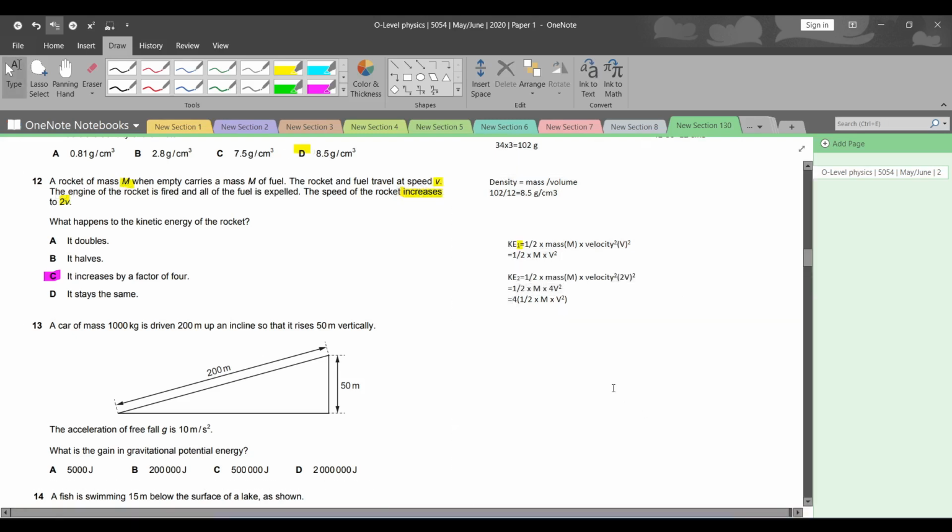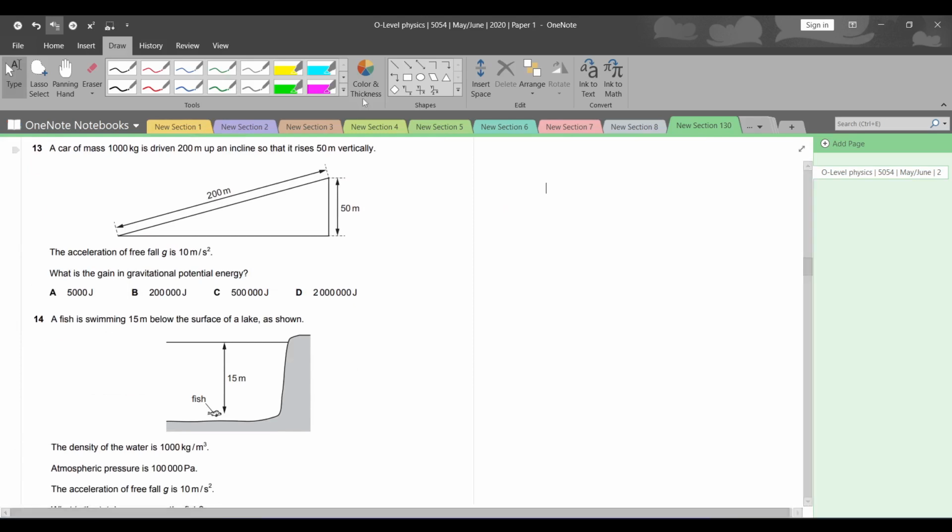2 का स्क्वायर क्या होता है? 4, राइट? तो फॉर एग्जाम्पल अगर इन्होंने लिखा होता कि the speed of the rocket increases to 3v, ये एक सिंपल सा कैलकुलेशन है, आप खुद कैलकुलेट करके बताएं what would the kinetic energy be then. It would be 9 times, it will increase by a factor of 9 because 3 का जो स्क्वायर होता है, दैट इज 9. So very simple question.